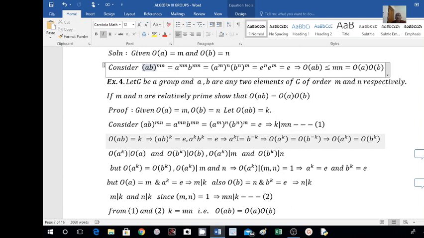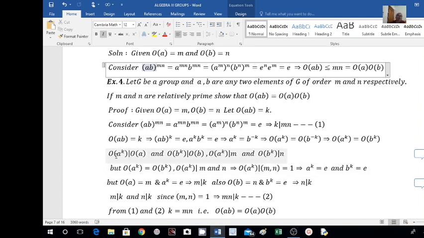So that is A raised to K is equal to B raised to minus K. These two elements are the same, which means their orders are also the same. That is, order of A raised to K equals order of B raised to minus K. This implies order of A raised to K equals, here I will write, order of B raised to K, because we have already proved that order of A equals order of A inverse. Order of any element is equal to order of its inverse. So order of B raised to minus K is the same as order of B raised to K. So this we have proved now: order of A raised to K equals order of B raised to K.